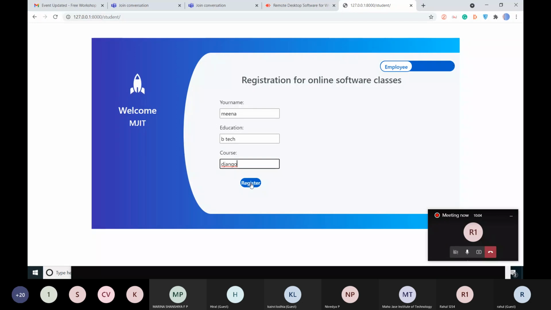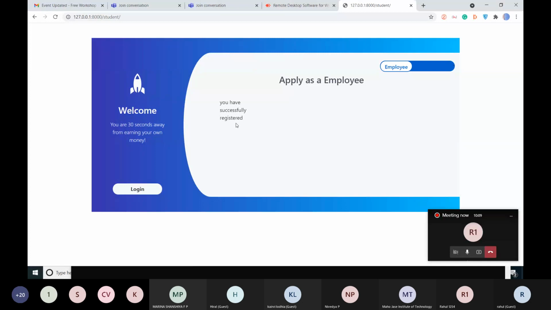If I click on register in any website, it will say you have successfully registered, right? So, can you see this? In the real world, we can also make this large to be visible in the background. We are going to be developers in the future, using Python and Django. So we will see if the student Meena has been registered in our database or not.